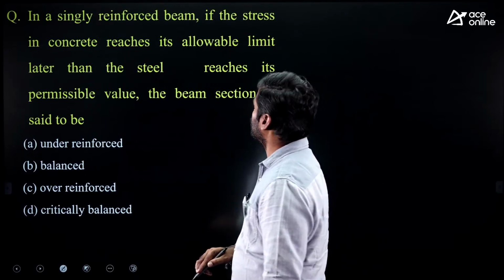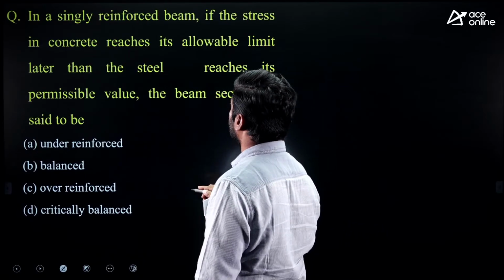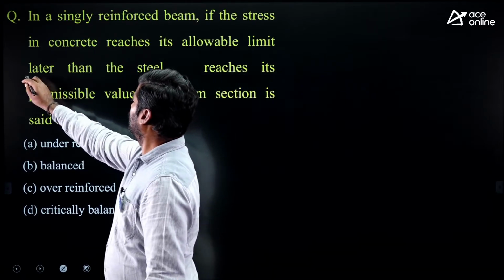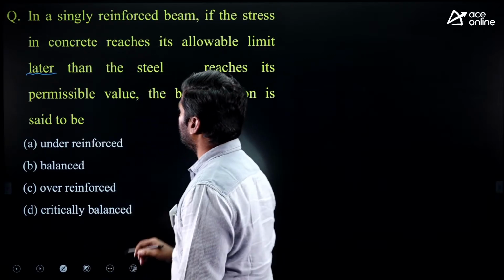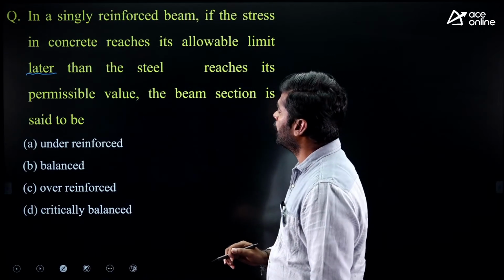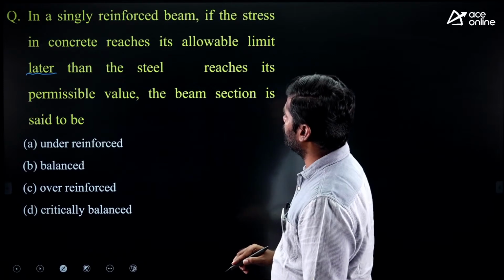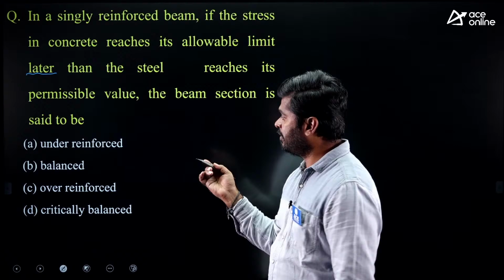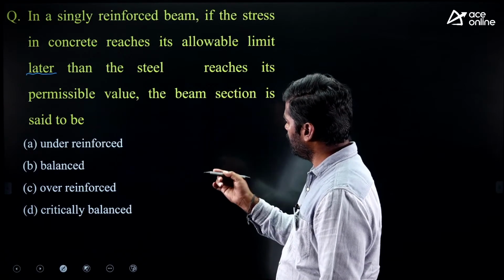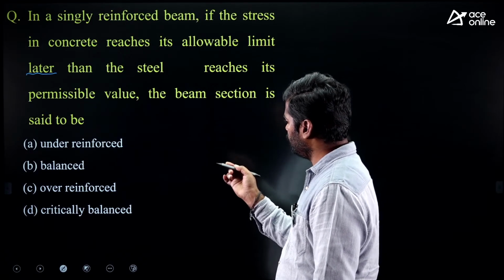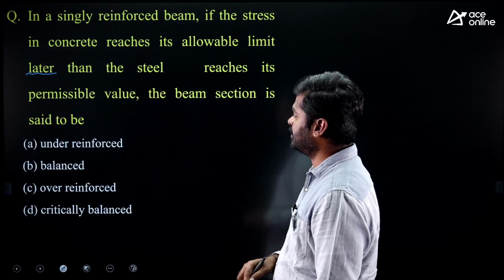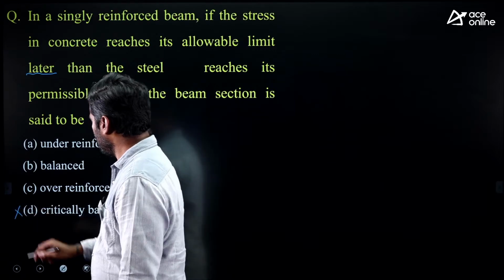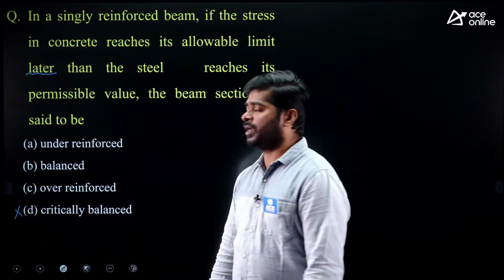In a singly reinforced beam, if the stress in concrete reaches its allowable limit later, be careful with the wording in the question, then the steel reached its permissible value, the beam section is said to be. Options given here: A, under reinforced, B, balanced, C, over reinforced, D, critically balanced. We have only 3 sections: balanced section, under reinforced section and over reinforced section.